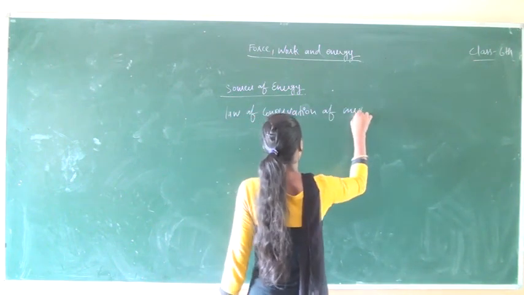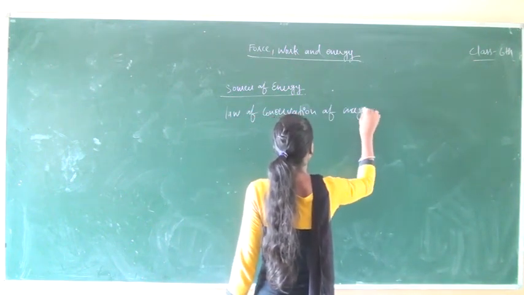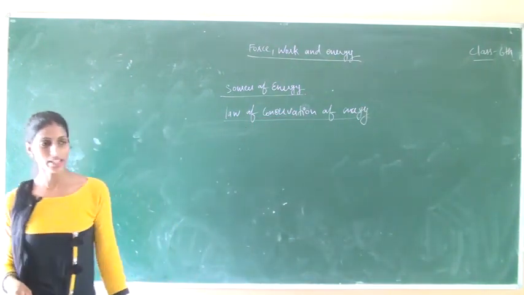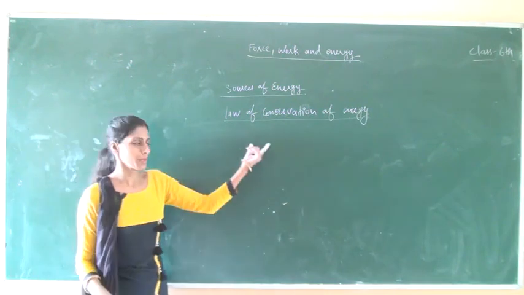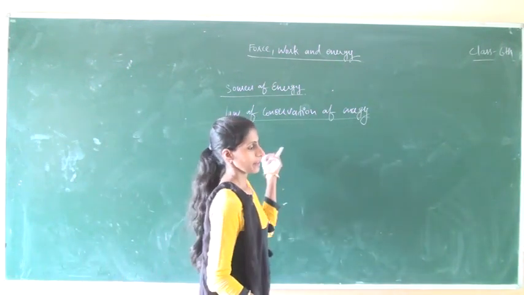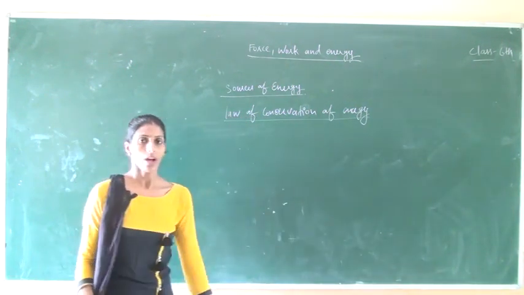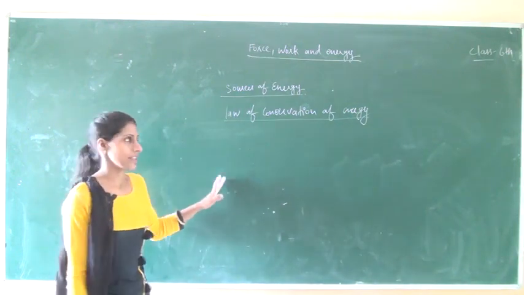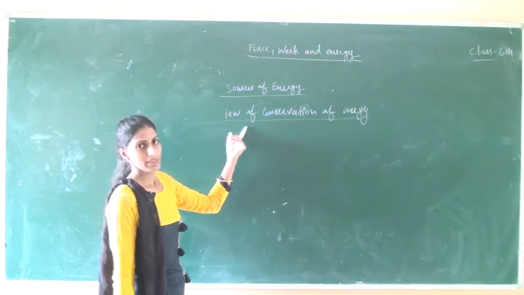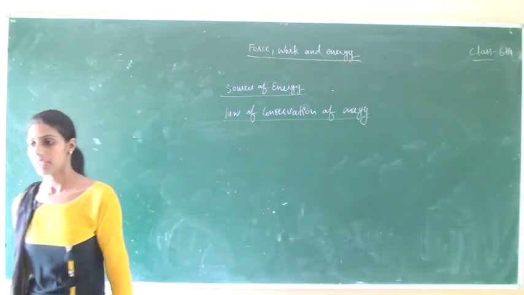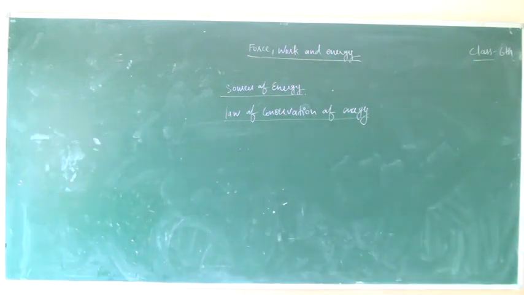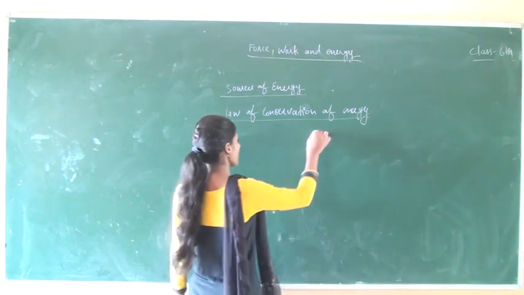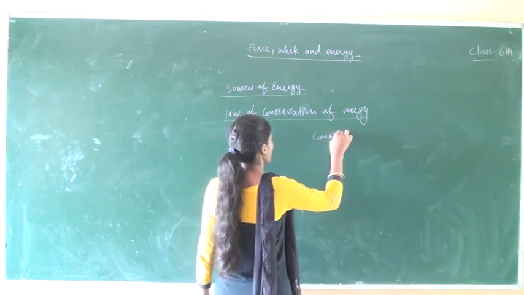In this law, energy can neither be created nor destroyed, but it can be converted from one form to another form. That we had already discussed in the different forms of energy. This is only possible with the help of the law of conservation of energy. Hence, total energy of an isolated system remains constant or conserved.